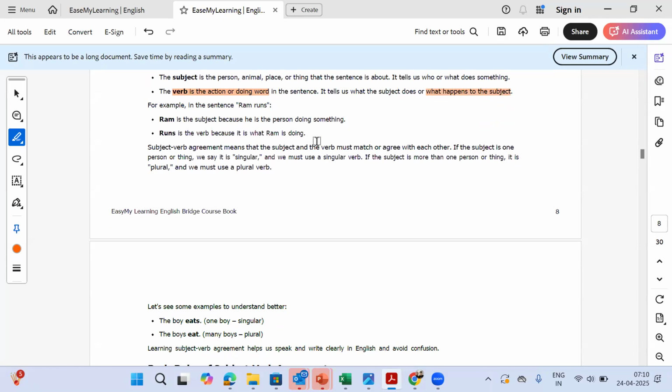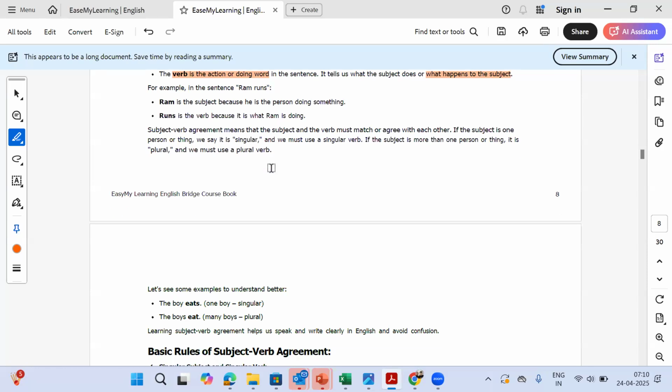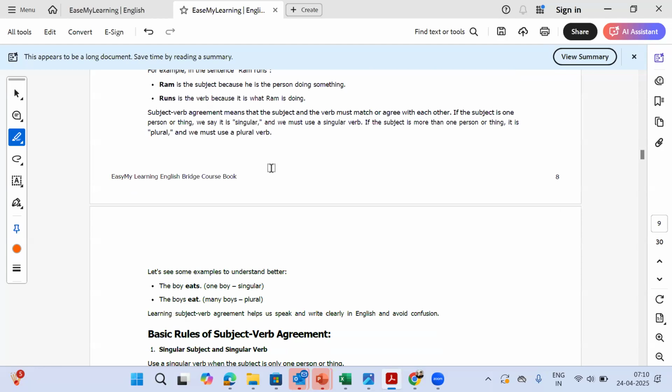So in the sentence Ram runs, Ram is the subject because he's the person doing something, and runs is the verb because that is what Ram is doing. So one is the subject, which is Ram, and one is the verb, which is runs. Subject verb agreement means that both subject and verb must match each other.